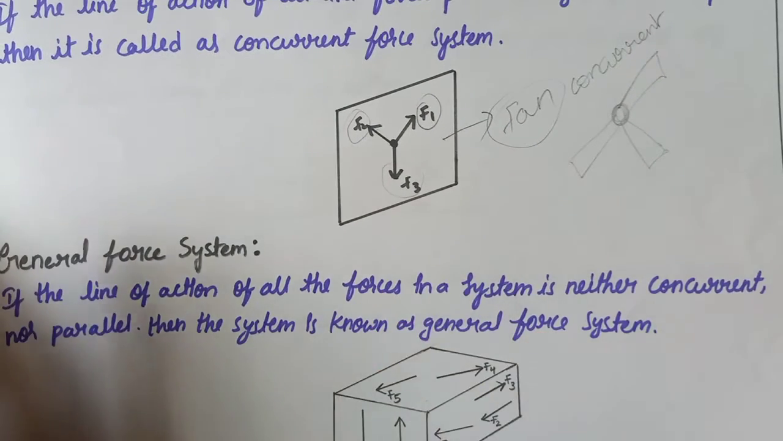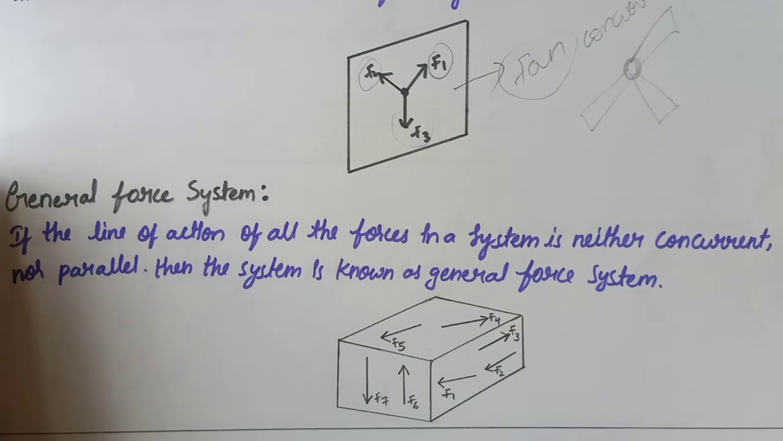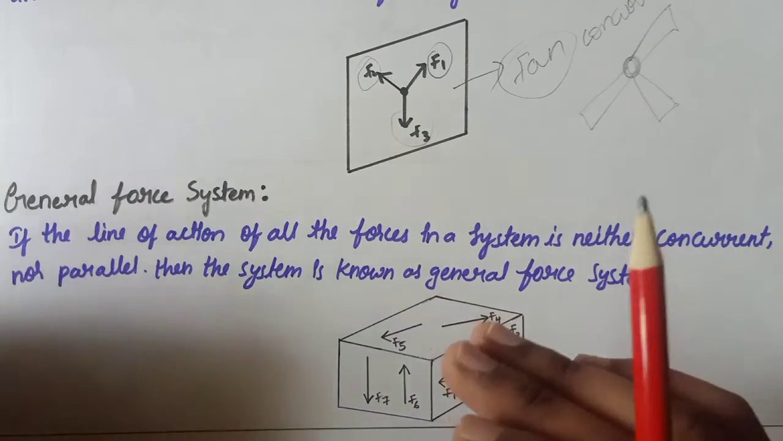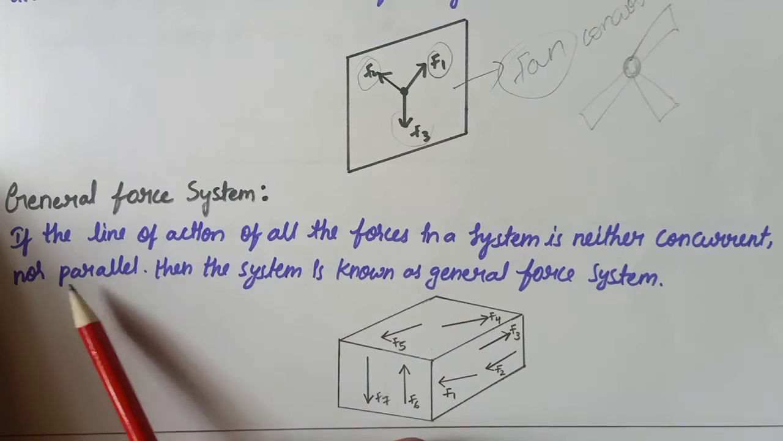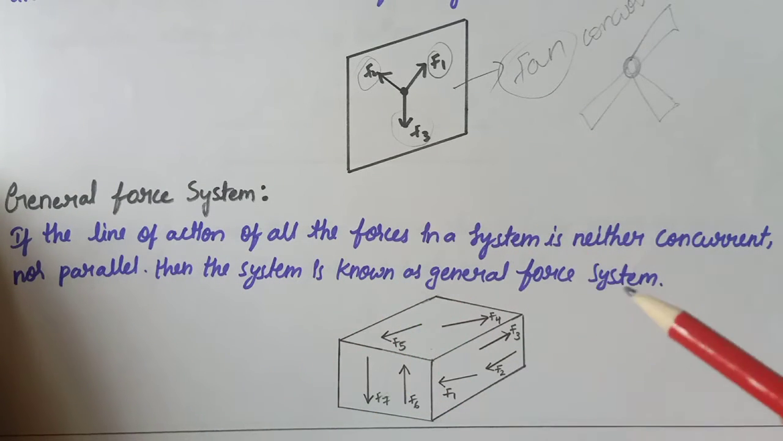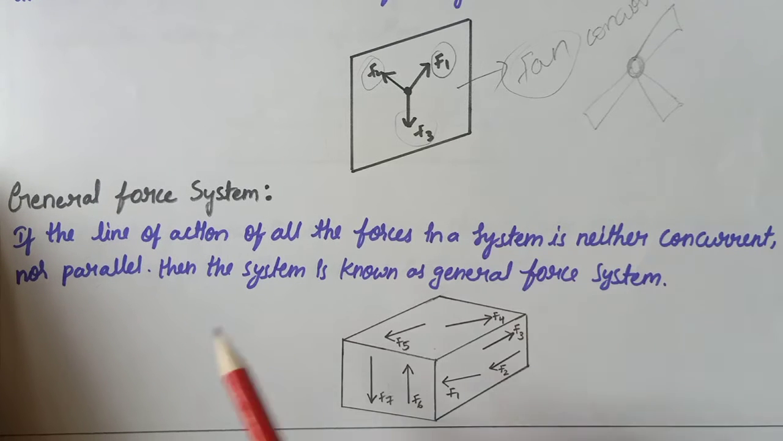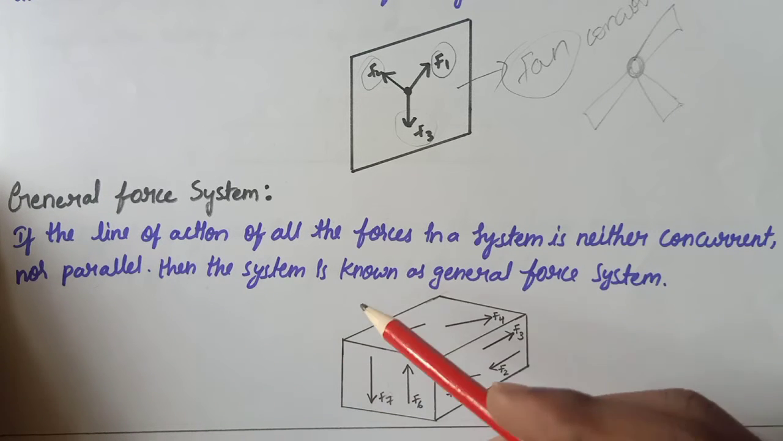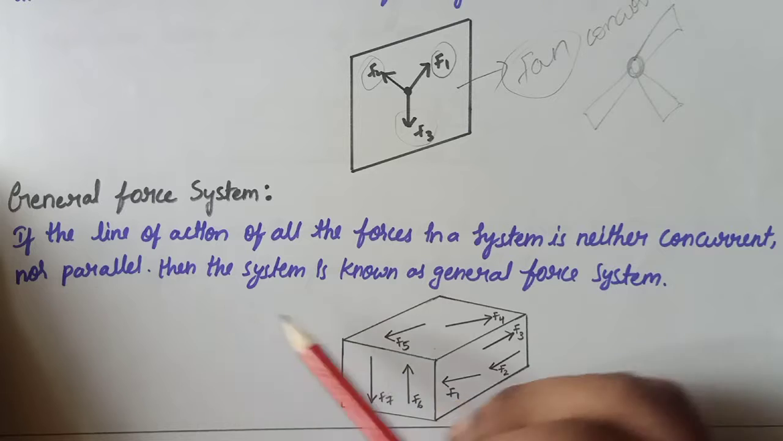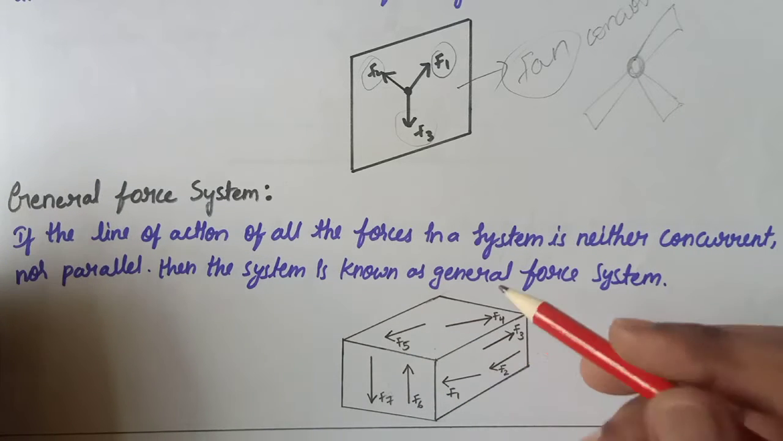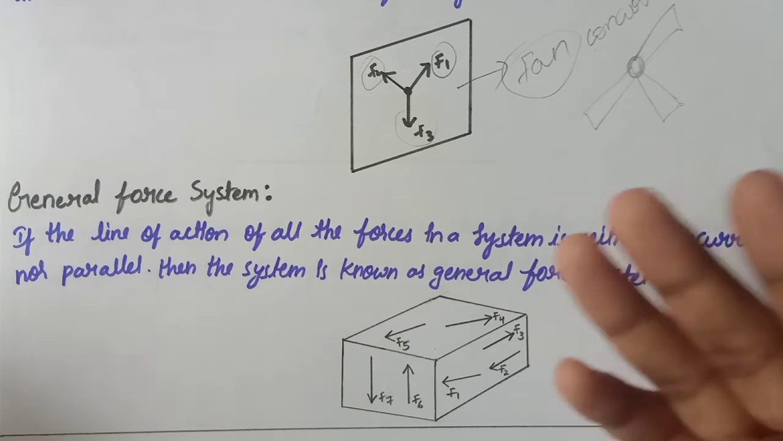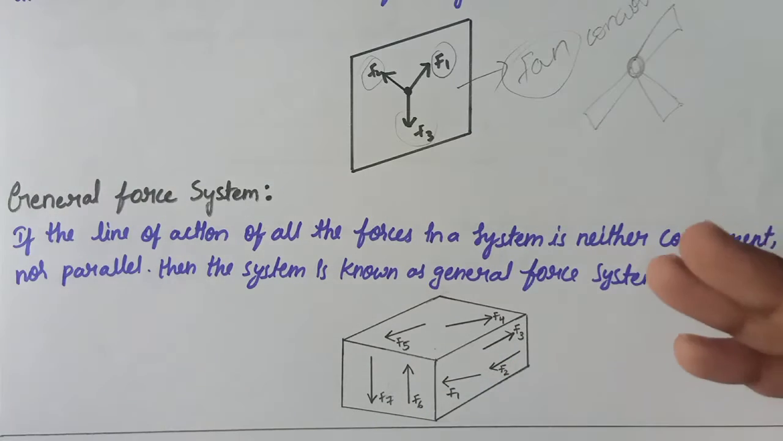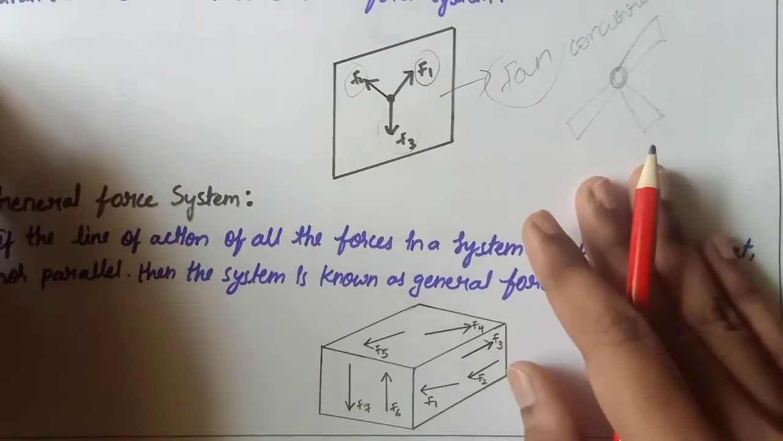Here is the general force system. A general force system is neither concurrent nor parallel. If the line of action of all the forces in a system is neither concurrent nor parallel, then the system is known as a general force system. The forces are non-concurrent, not parallel, in random order.